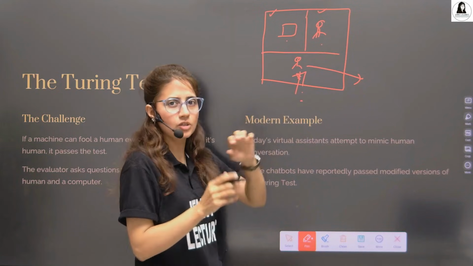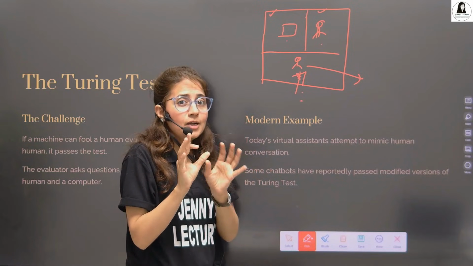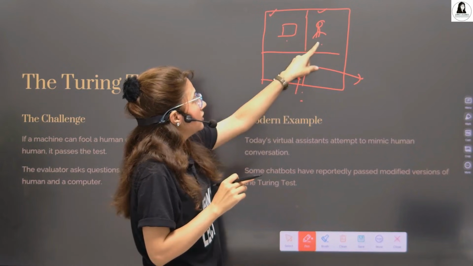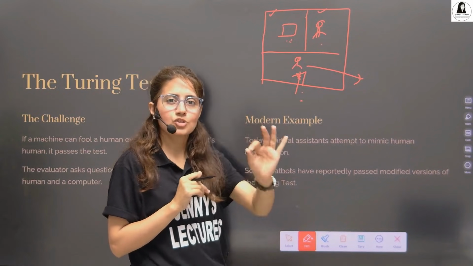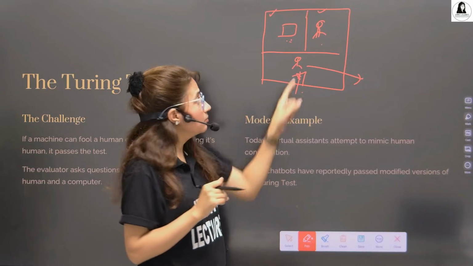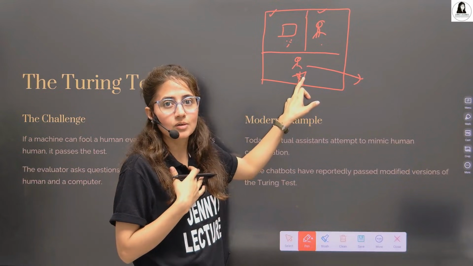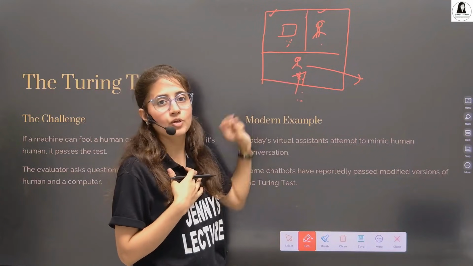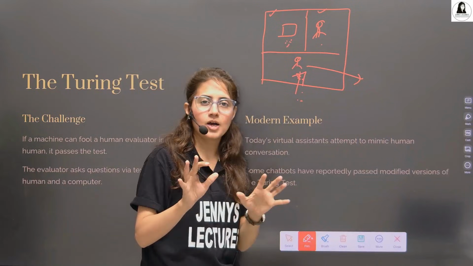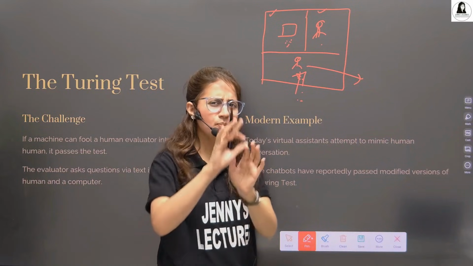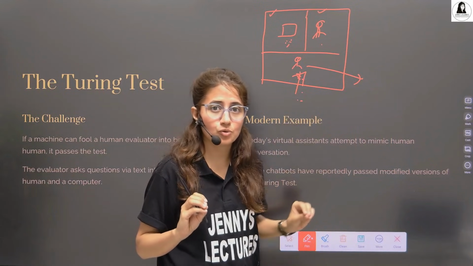And if this evaluator, within that time frame, after asking a few questions within 5 to 10 minutes, is not able to distinguish which is the machine and which is the human, that means the machine passed this Turing test, right? This machine can mimic human behavior because the evaluator is not able to distinguish whether the answer is coming from a machine or from a human. So this machine has passed the Turing test. This is basically the Turing test. I have explained the basic idea in simple terms.